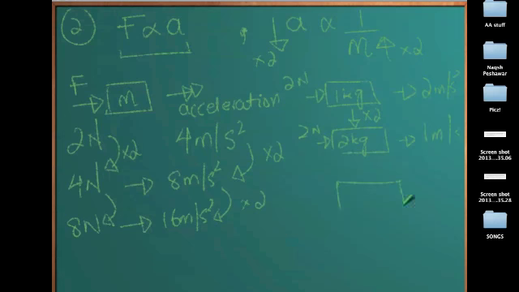If this is, let's say, 4 kilograms, the force is fixed. So the acceleration, since the mass has increased 2 times, the acceleration will decrease by twice, which means this would become 0.5 meters per second square, half of the one earlier. So this intuition is very important for you guys.